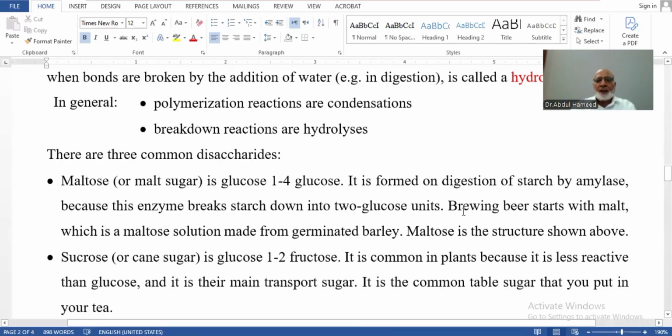We all know that brewing beer starts with malt. We get this malt from the barley, the germination of barley seeds, so maltose solution is made from the germinating barleys. So maltose is the structure shown above.